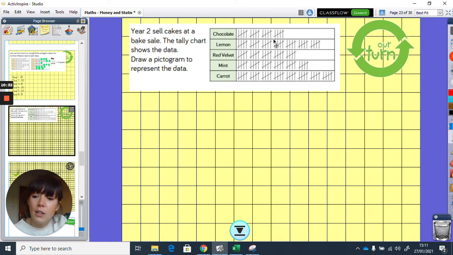See if you can draw a pictogram to represent this tally chart. Pause the video here. It probably will take a while, but that's absolutely fine. As soon as you're finished, you can unpause the video and then we'll go through the answers together.